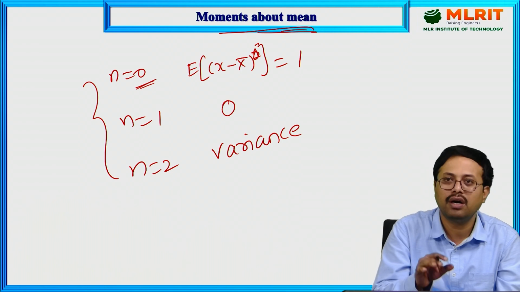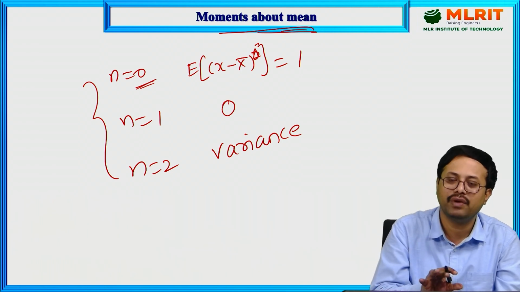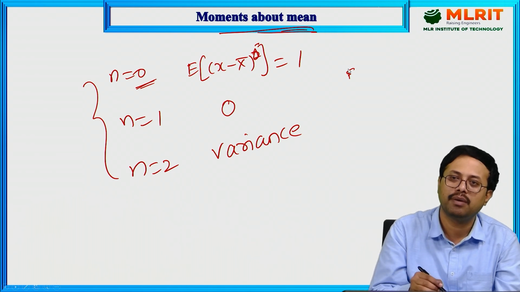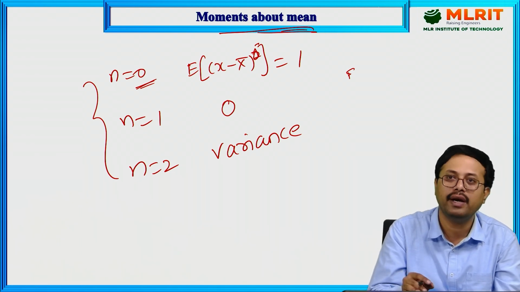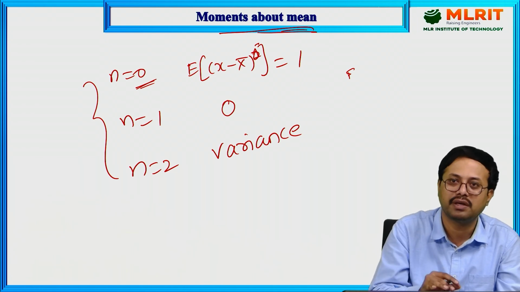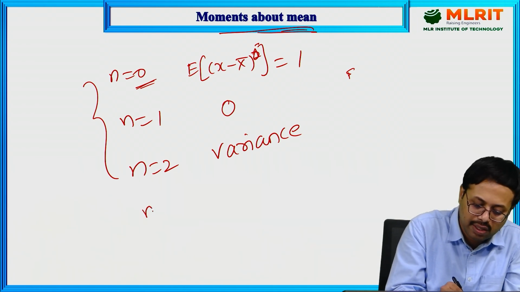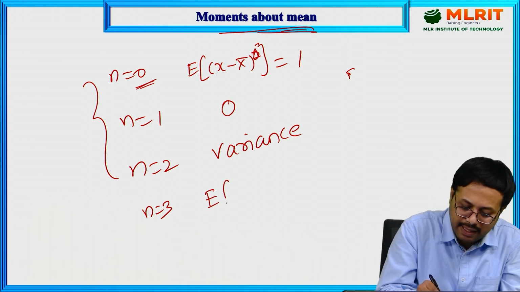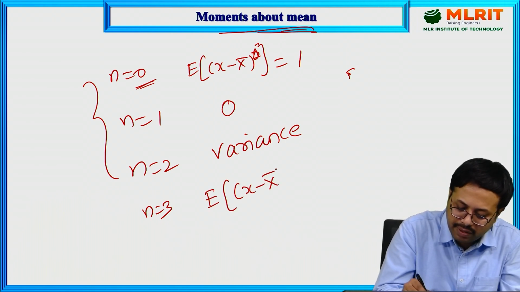To study or understand the behavior of any random variable, we require these terminologies. Moment about origin and moment about mean are most often required to understand the behavior of any signal or function. Now next, n equal to 3 represents skewness, the third order.